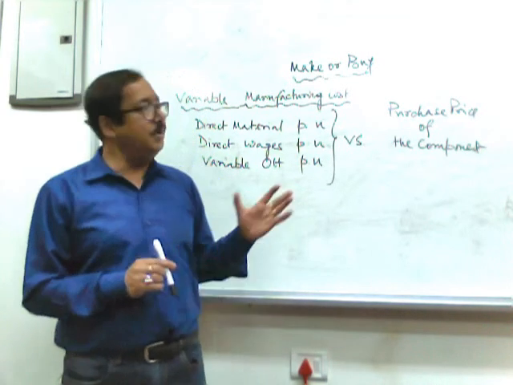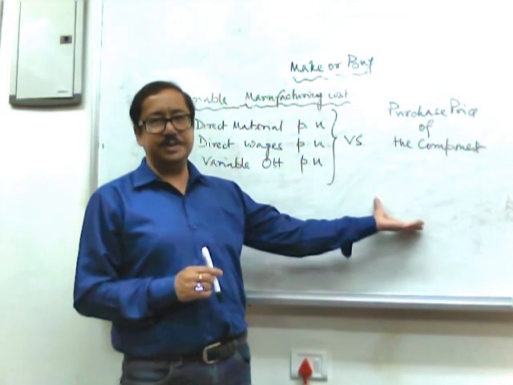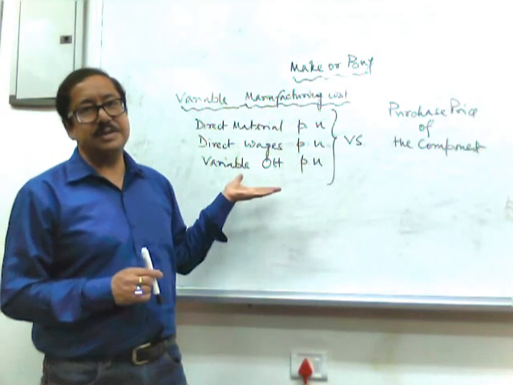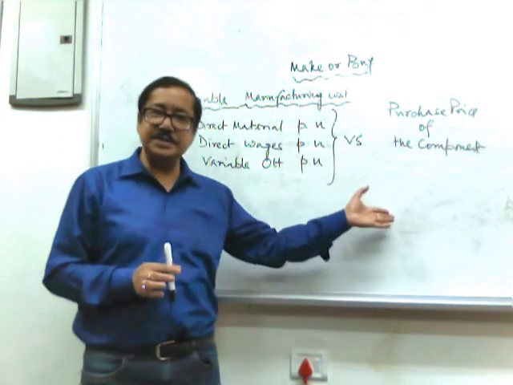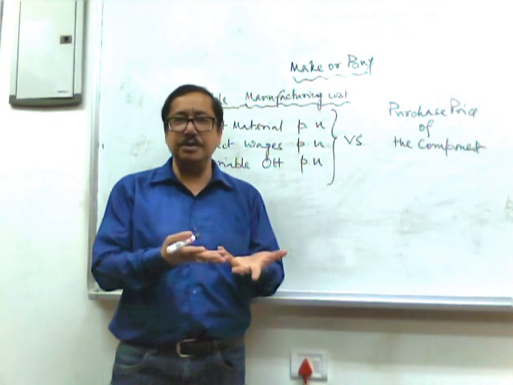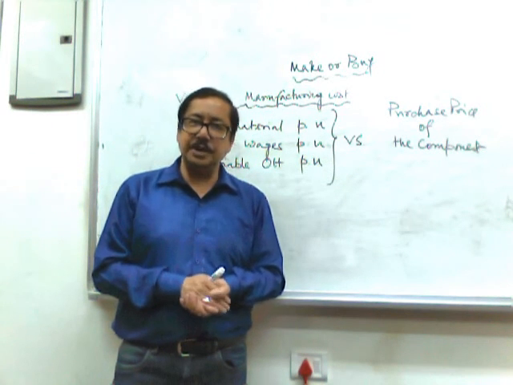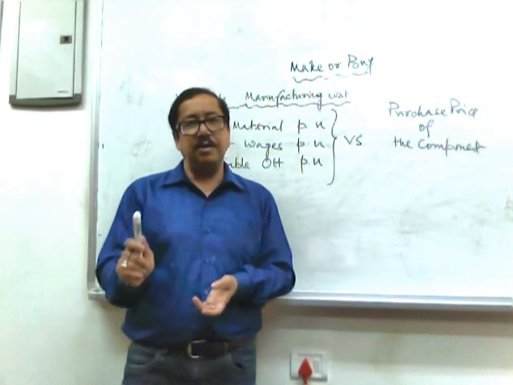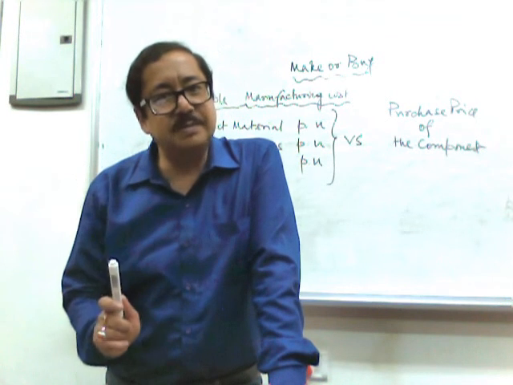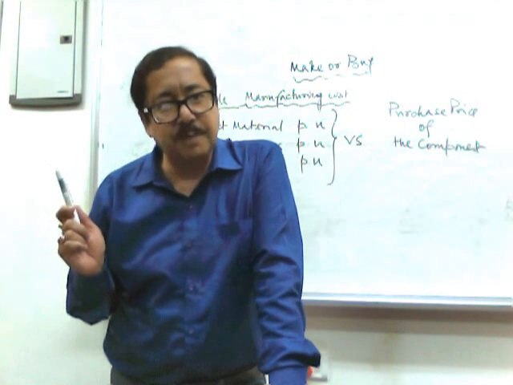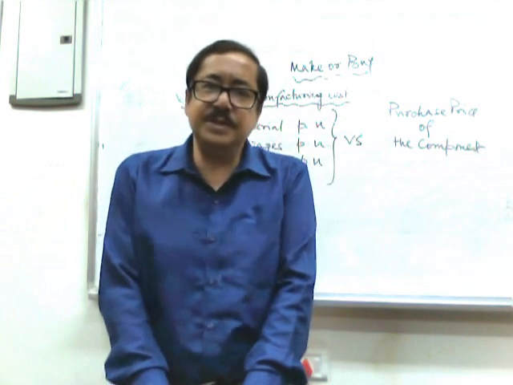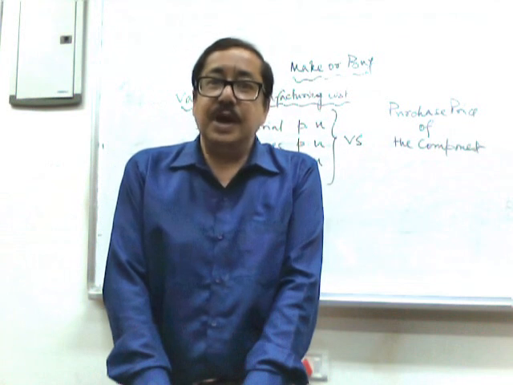So here we need to compare whether the purchase price is less or the variable manufacturing cost is less. If we find the purchase price is less, we will be purchasing from the open market, assembling it and selling it to the customers. But always you need to think whether we are going to get a regular supply of this particular component from the market or not. In the next video we'll be discussing the accept or reject situation.